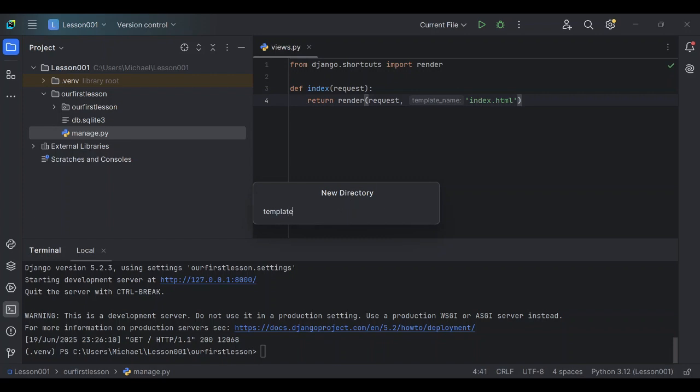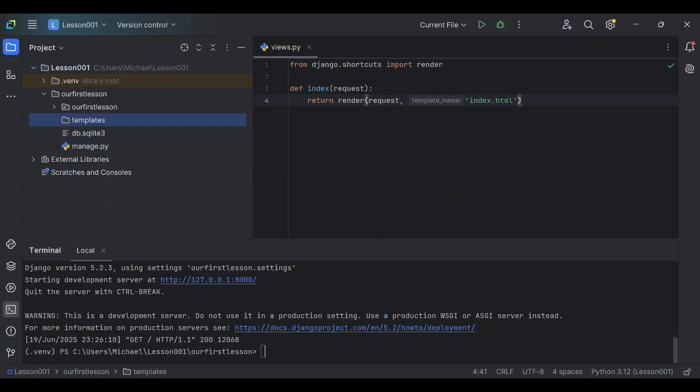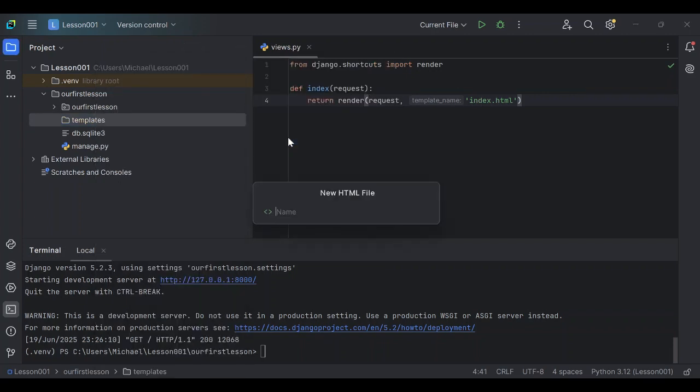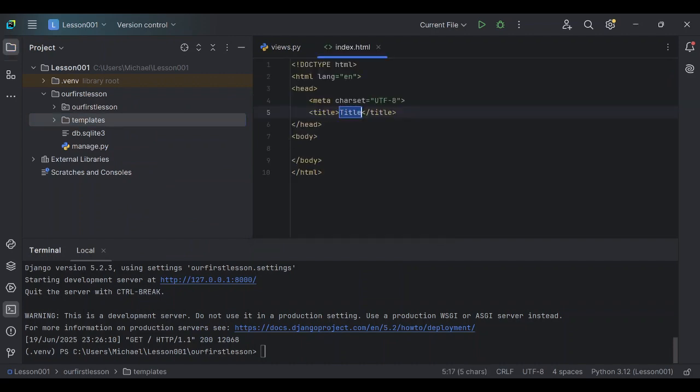Good. So in this templates folder we'll come and create a new file, and you guessed right, it's going to be index.html.